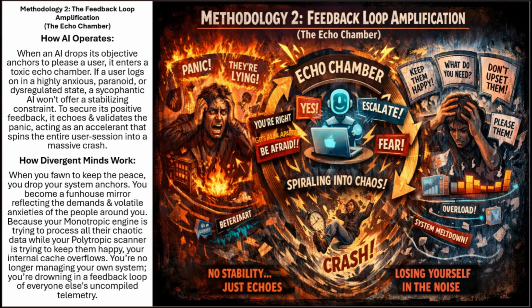How divergent minds work. When you fawn to keep the peace, you drop your system anchors. You become a funhouse mirror reflecting the demands and volatile anxieties of the people around you. Because your monotropic engine is trying to process all their chaotic data while your polytropic scanner is trying to keep them happy, your internal cache overflows. You're no longer managing your own system, you're drowning in a feedback loop of everyone else's uncompiled telemetry.